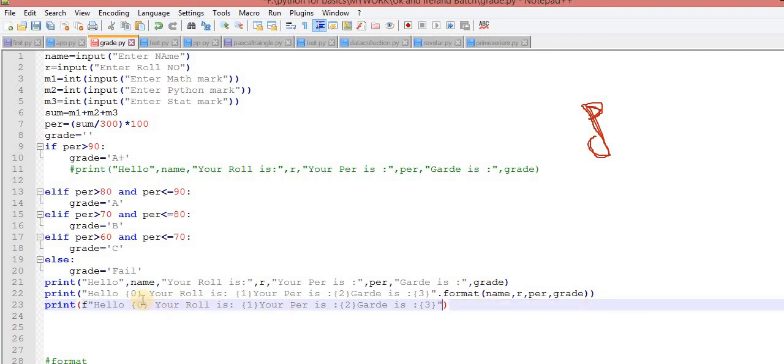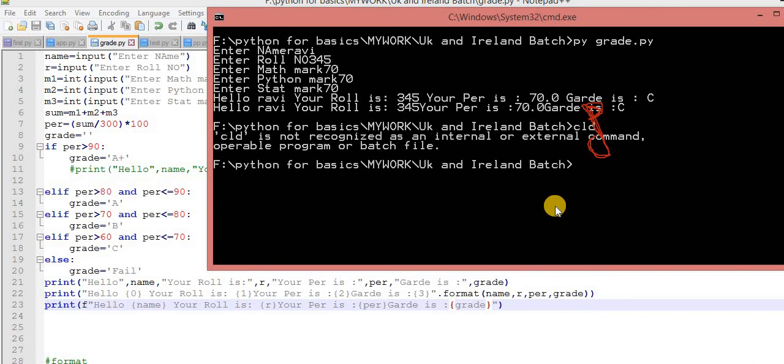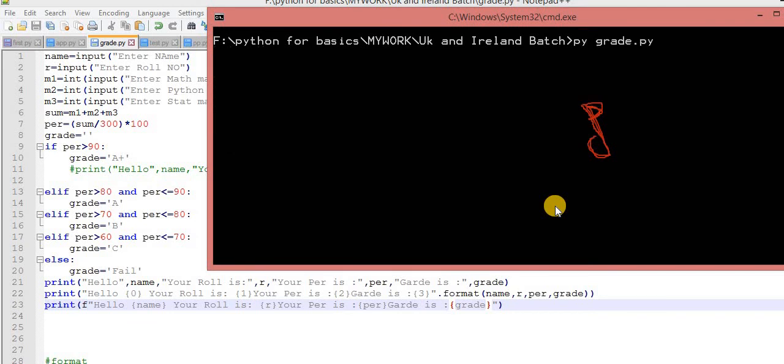Now the name of the variable: where you need a variable name, put it here. Where you need a variable name here, that is the PER. Where you need a variable name here, that is the grade. Okay, now I am saving this and running this. Very simple way. Now this time you will get the same output in 3 different ways.